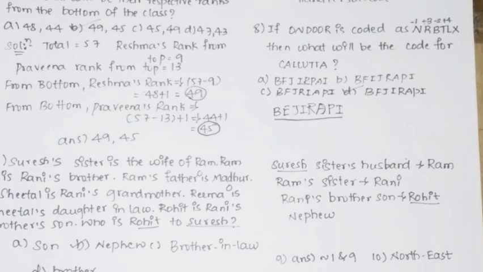The 10th question was on direction, like P plus Q means P is to the north of Q. You need to find the direction, and the answer for the 10th question is northeast.